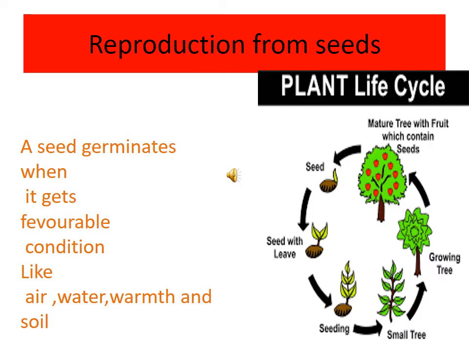Why do plants produce many seeds? All seeds do not grow into new plants. Some seeds are eaten by humans and animals. Some seeds are destroyed by rain, wind, heat. Some seeds are poorly developed. Some seeds do not get favorable conditions for germination.